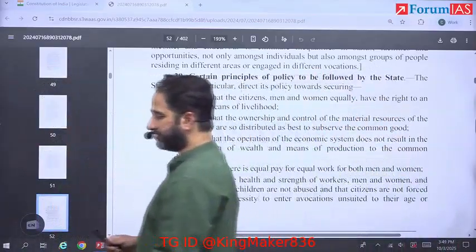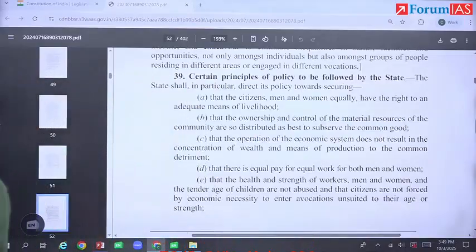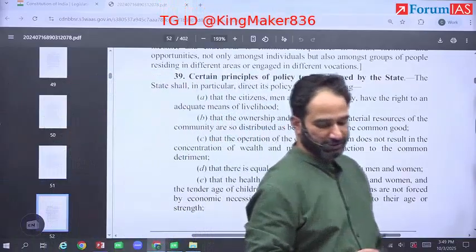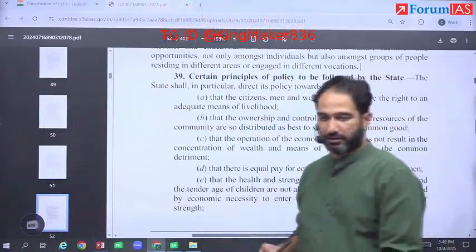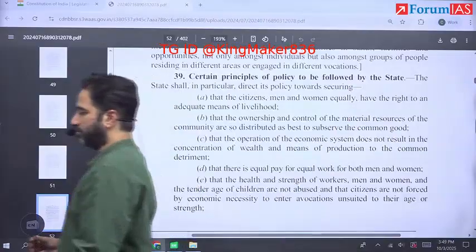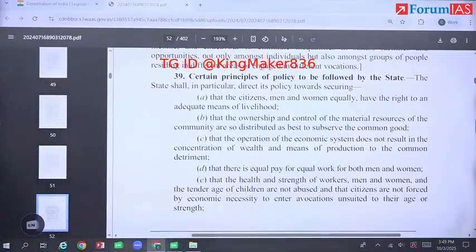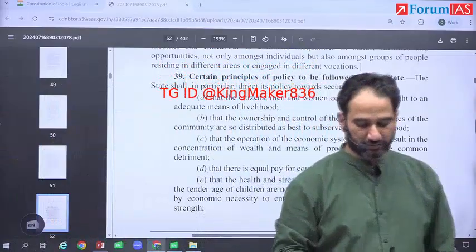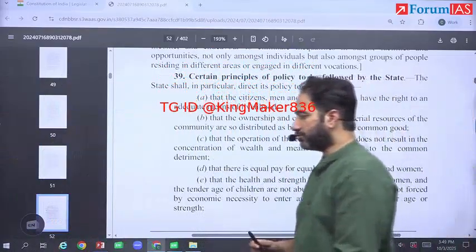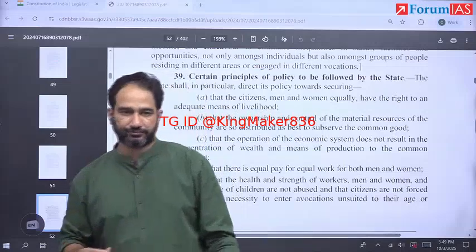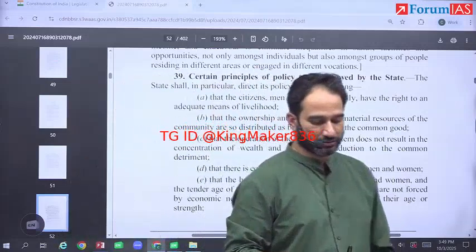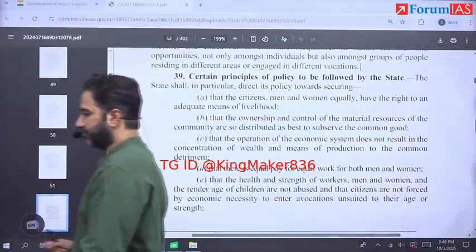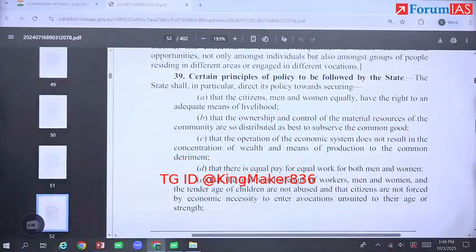The term distribute in Article 39B includes both government acquisition and redistribution to private players.